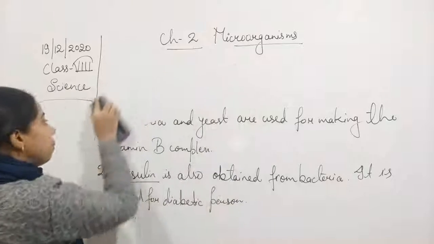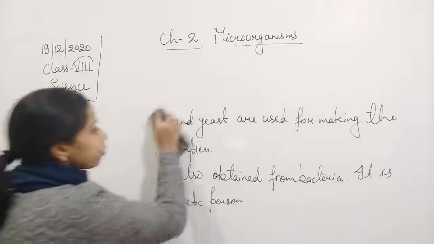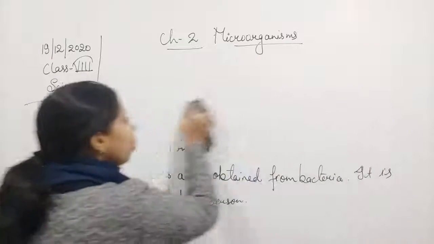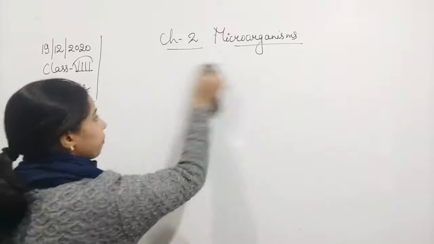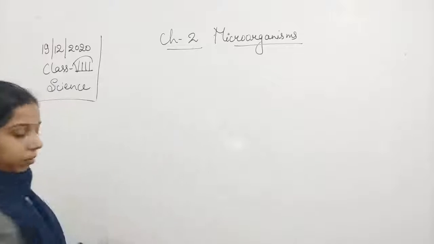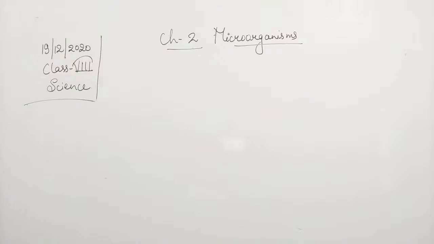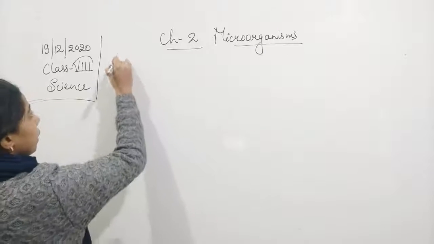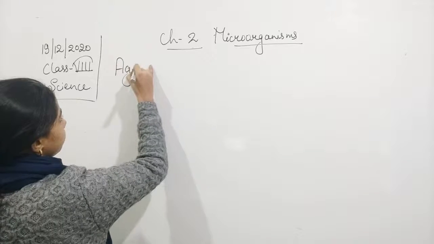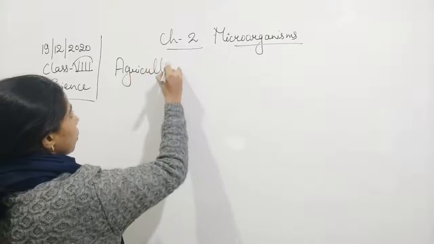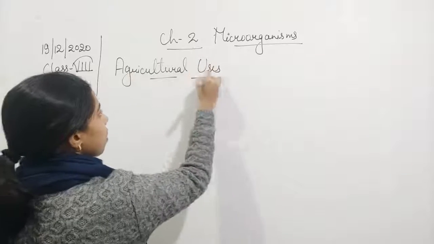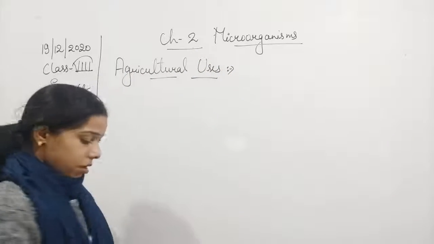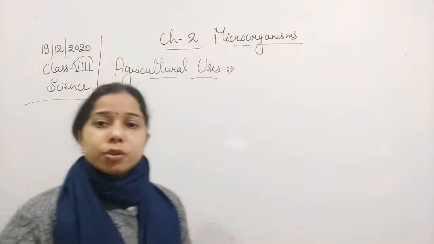So we have seen the medicinal uses. Now let us try to understand how microbes are used in agriculture.